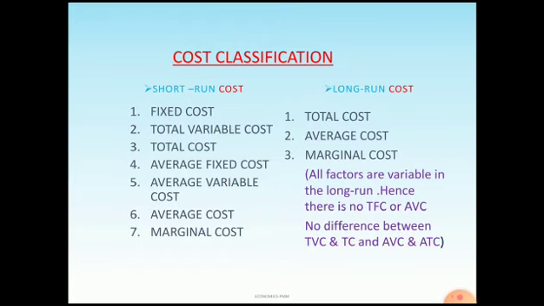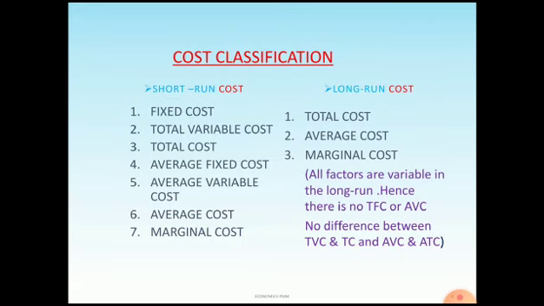Now this cost can be classified in two ways: short run cost and long run cost. As you know, there is a time element in the production process, so we need to classify this cost into short run costs and long run costs. What are these short run costs? They are fixed cost, total variable cost, total cost, average fixed cost, average variable cost, average cost and marginal cost. In the long run, there are total cost, average cost and marginal cost. Only three important costs are there, because in the long run all the factors are variable.